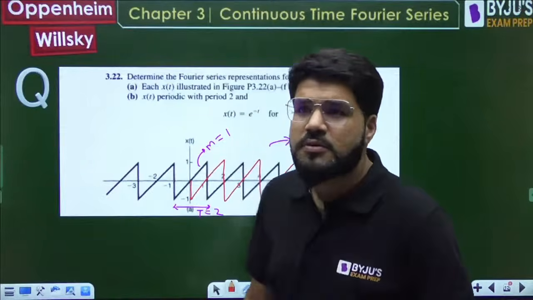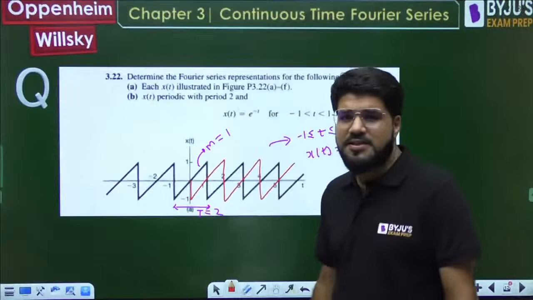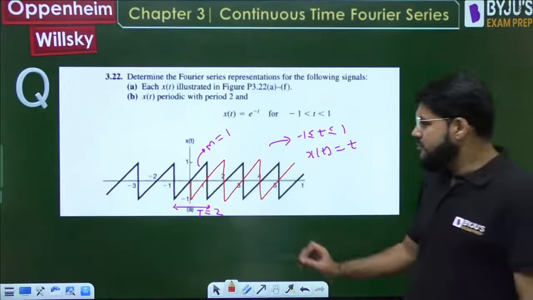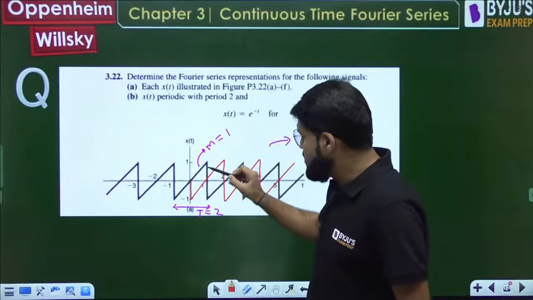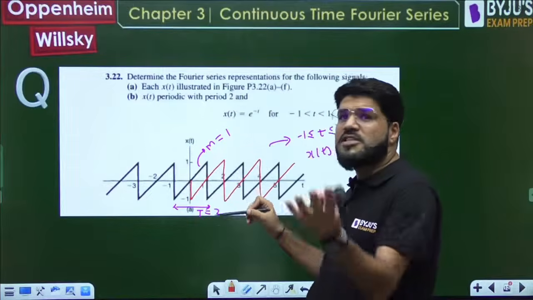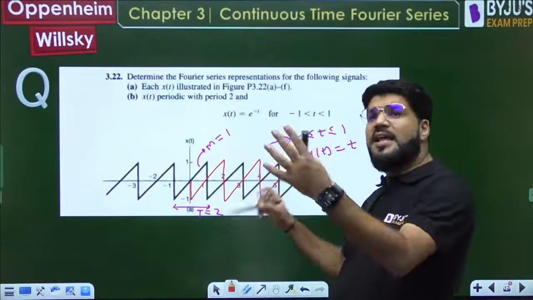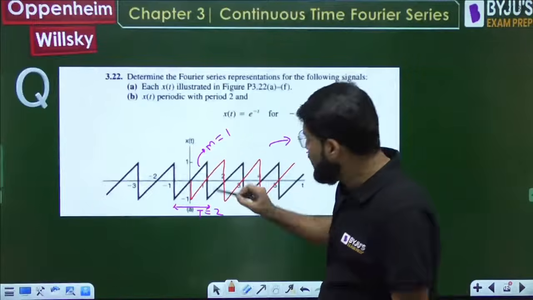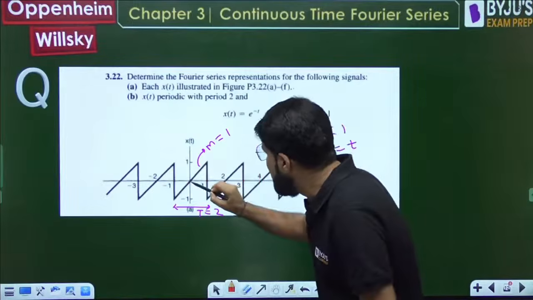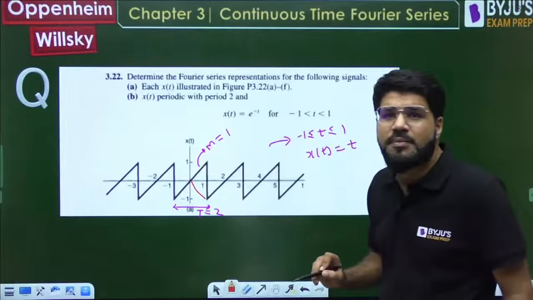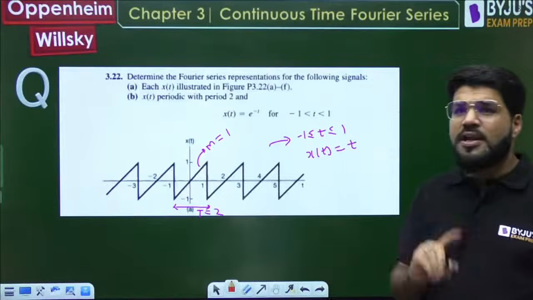Just check it out. It is not half wave symmetric because if it was half wave symmetric, then after shifting by half time period, the original signal and the shifted version should differ in sign. How would the amplitude reversal look? It should have been obtained something like this, but that is not coming. So it is not half wave symmetric.